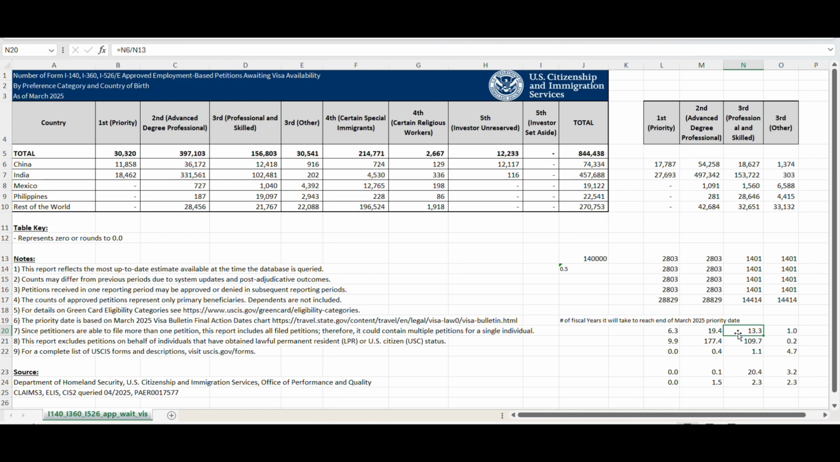So EB3 skilled, we're saying that for China, right? This is China. The top row is China. Let me do this. I'm sorry, I didn't do this before, but it's better to do this now. Yep, it's easier. For EB3 China it will take 13 years to reach March 2025 priority date, with this kind of a backlog that was generated.